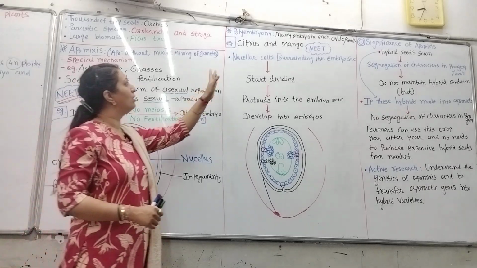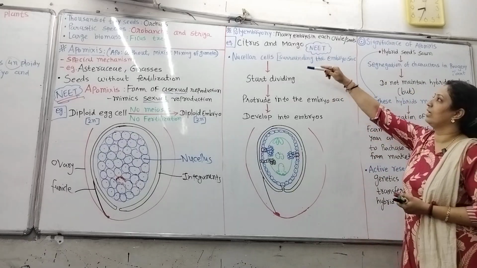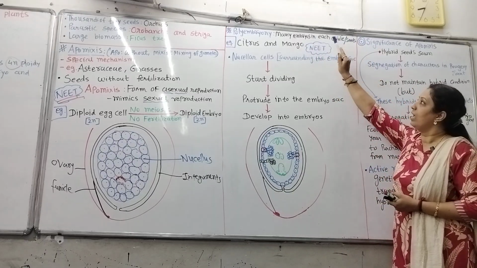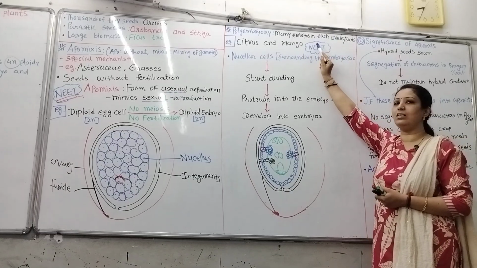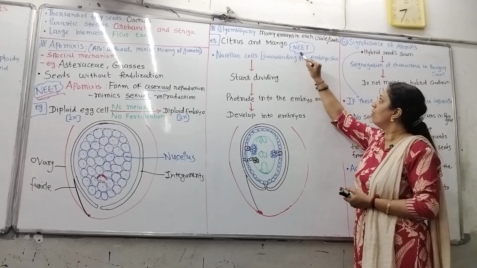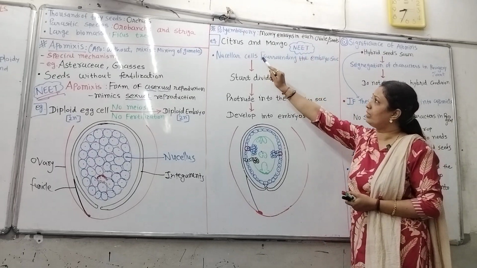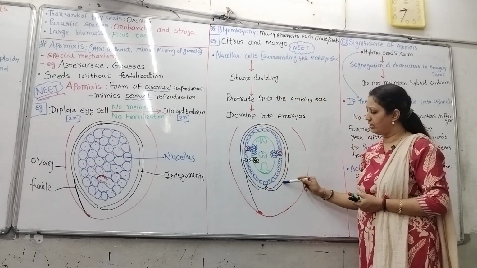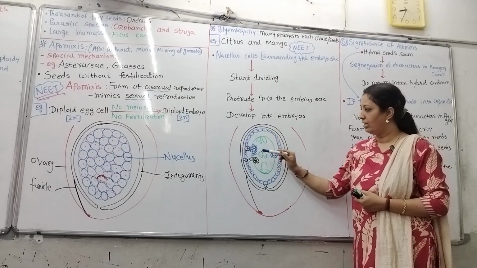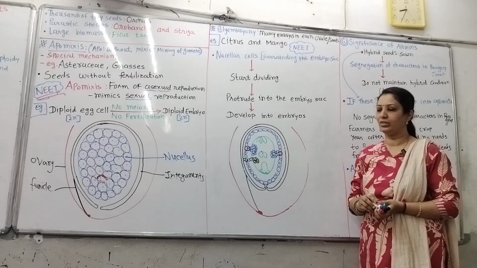Next we are going to learn about polyembryony. Poly meaning many. Many embryos in each ovule or seed. Examples, again not seen in each and every plant. Examples here are citrus and mango. Very, very important line for NEET. Now, again, this is the structure of the ovule. Here the nucellus is there, and inside the nucellus, normal embryo sac formation is there.